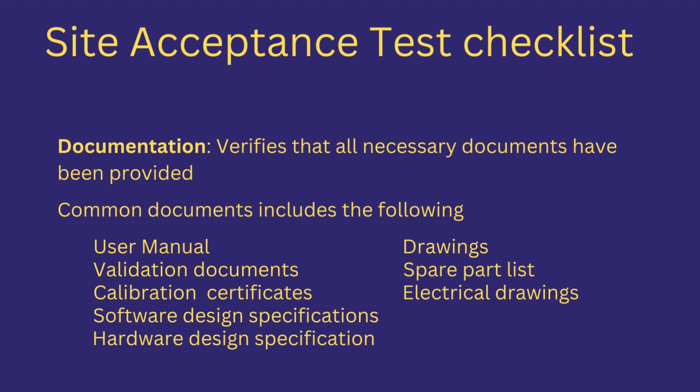Documentation. It includes tests to verify that the necessary documentation has been provided, which have been agreed upon during procurement stage. Some documents can include user manual, validation documents, calibration certificates, software design specifications, hardware design specifications, drawings, spare part list,